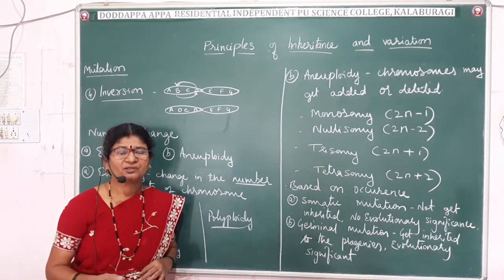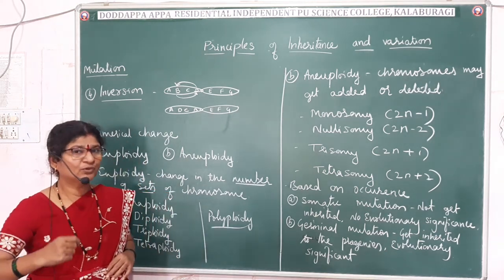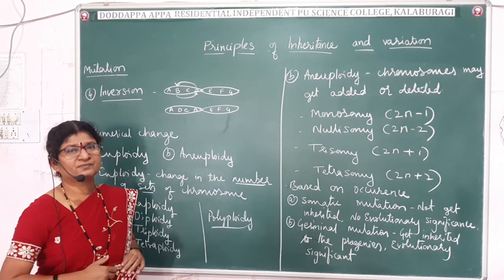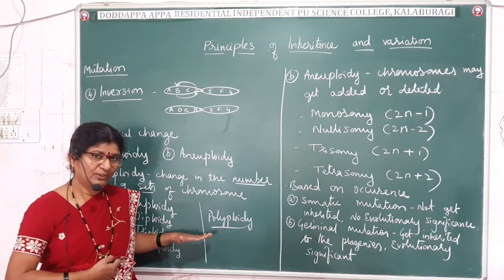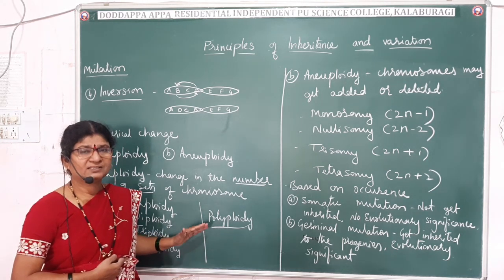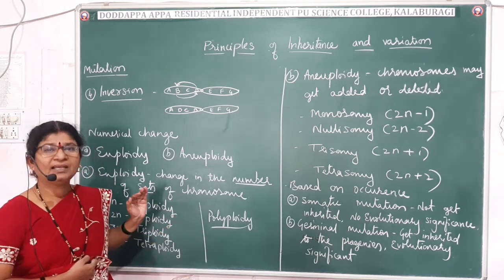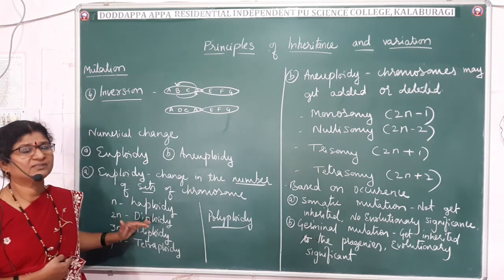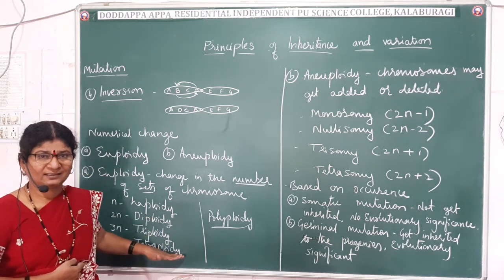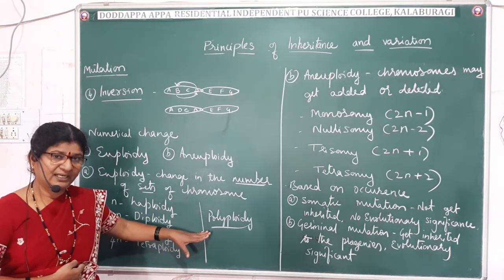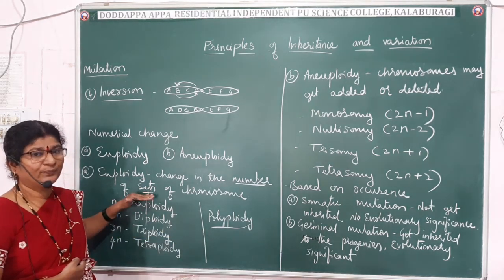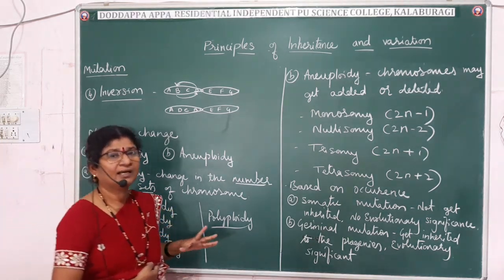Polyploidy is the presence of more than two sets of chromosomes in the individual. What do you mean by polyploidy? The presence of more than two sets of chromosomes in the individual. Depending upon the number, we will say triploidy, tetraploidy, like that. And all this comes under what heading? Under euploidy. Now next is aneuploidy.